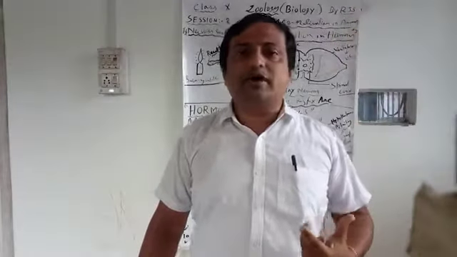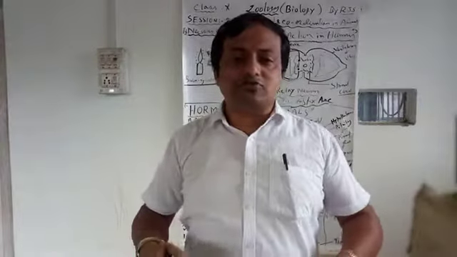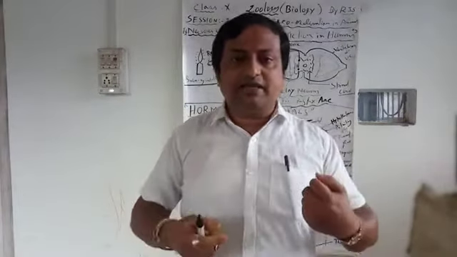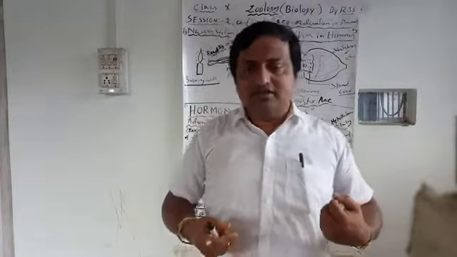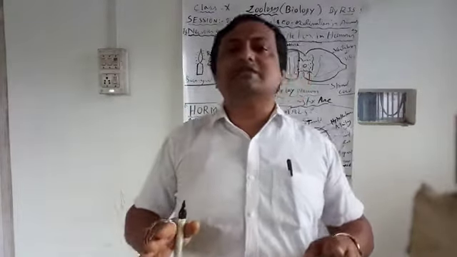The brain will decide what you should do. Then through another nerve, called the motor nerve, it goes to the muscles or effector. Immediately the muscle contracts and your movement occurs. So this is done by the nervous system: the brain, the spinal cord, and the nerves arising from them.